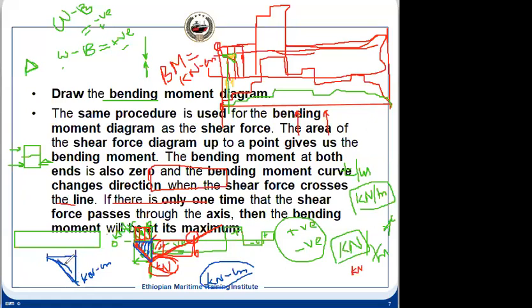It will not be a straight line. Why will it not be a straight line? If you divide this, this is a triangle having an area, and this is another triangle with another area. So if you check the values, it will not be a linear curve, it will be a curve like this, because this is not a rectangle. For a rectangular shape, we get a uniform increase, whereas for a triangle it will not increase uniformly, so you will get a curve like this, and that is called the bending moment curve, the BM curve.